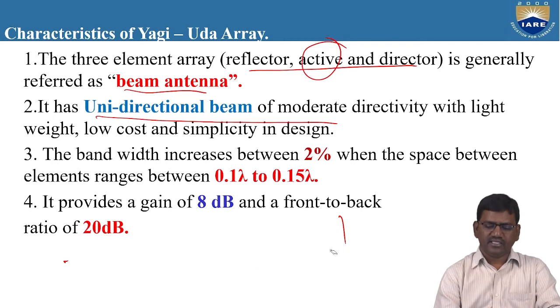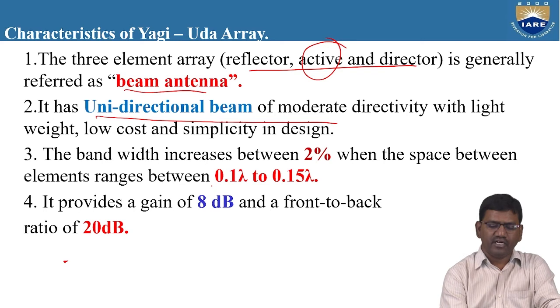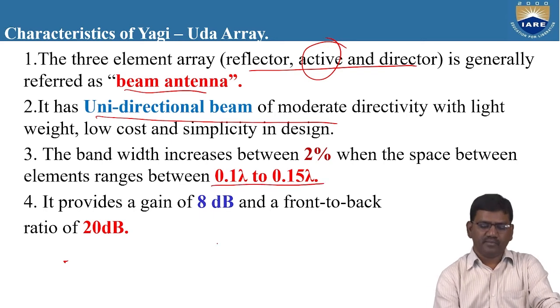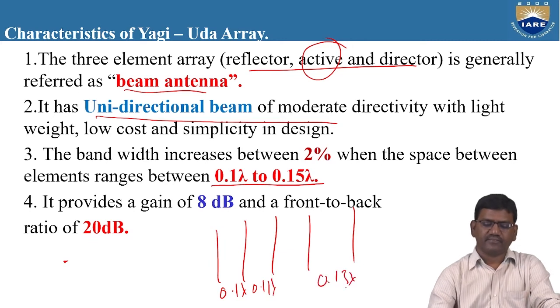Right? So the bandwidth increases by 2% when the space between the elements ranges between 0.1 lambda to 0.15 lambda. That means the spacing between the elements is arranged in the range of 0.1 lambda, 0.11 lambda, 0.13 lambda, like this.